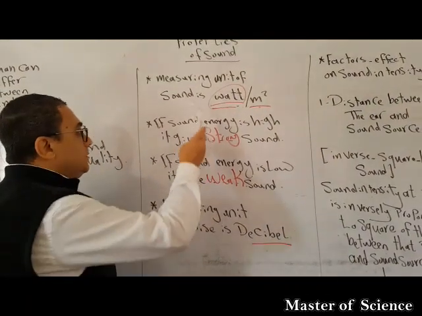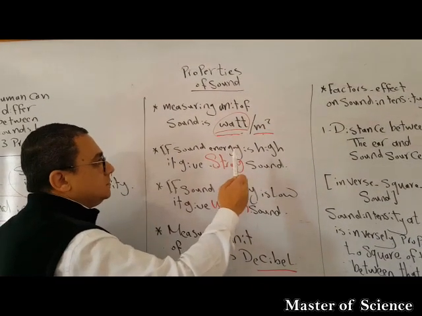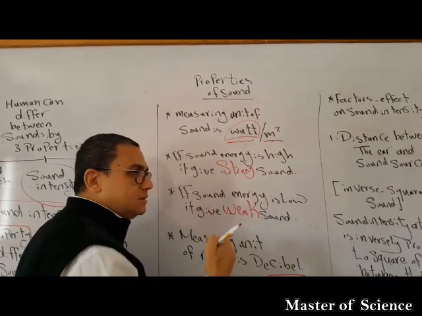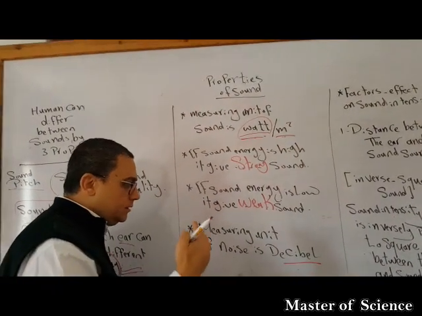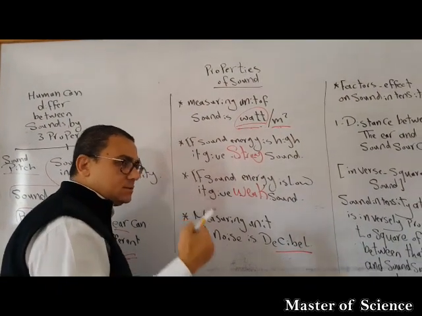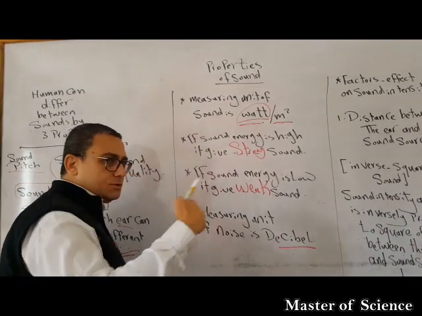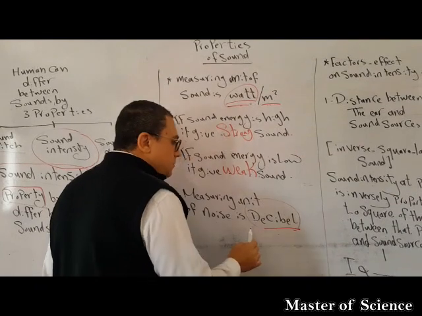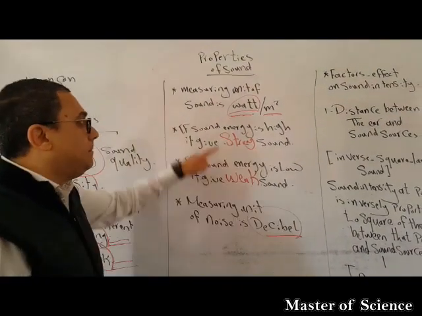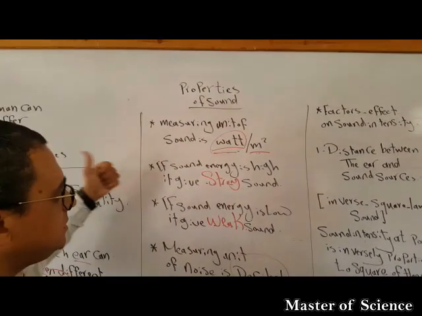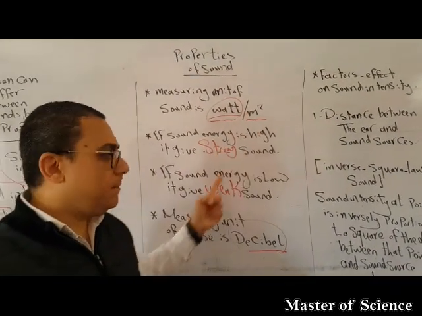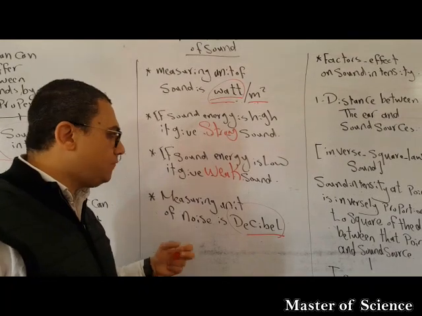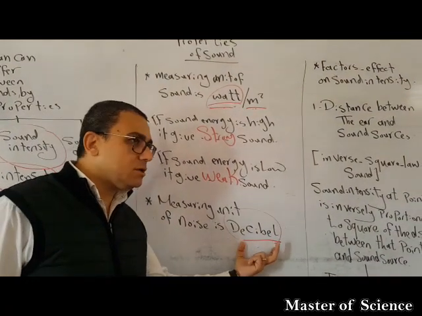So the measuring unit for the sound intensity is watt per meter square. But if the sound intensity is higher than normal, reaching a certain number we're not concerned about, the measuring unit in this case will be decibel. Again, the measuring unit of the sound intensity is watt per meter square. But if the sound is noisy, very, very strong, the measuring unit is decibel.